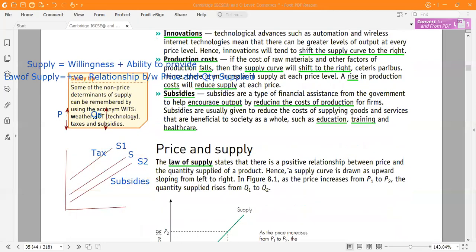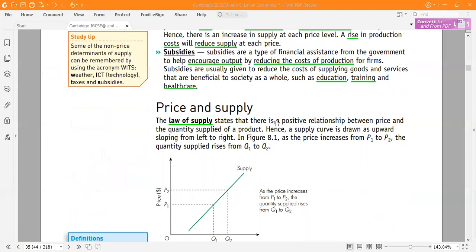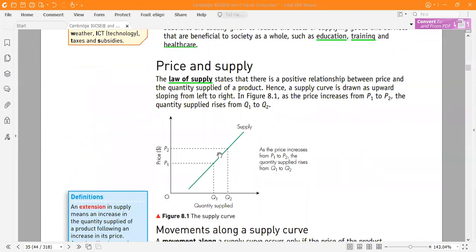Okay, price and supply, remember, now we can go quickly here. Suppose here is price and supply. If it is along the curve, that is the law of supply. Suppose the price increases, supply also increases.